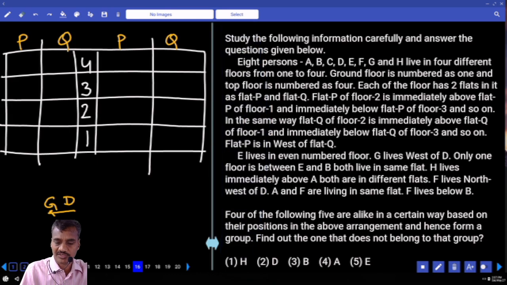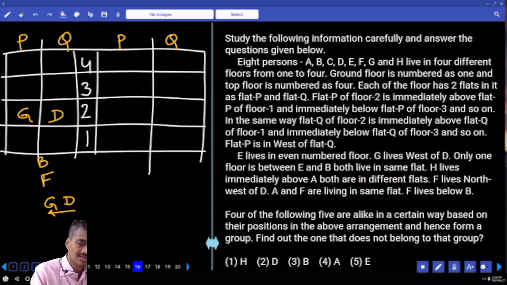Now G lives to the west of D, isn't it? G is to the west of D, and F lives to the northwest of D. That means F and G must be in the same flat. Same flat. Then F lives below B. Now F is below B, this at least we need to have. Hence G and D can be either on the 2nd floor or on the 1st floor. Follow here? Now if G is here, D will be here.